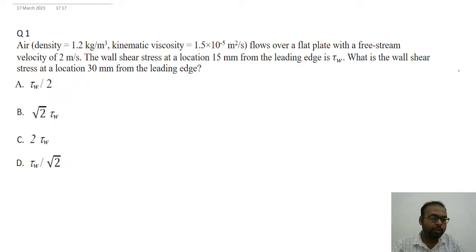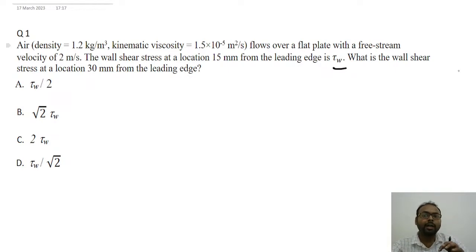So right now we will start, one by one, all the questions that have been asked from the fluid mechanics subject. In the first question, air with density 1.2 kilogram per meter cube and kinematic viscosity 1.5 into 10 to power minus 5 meter square per second flows over a flat plate with a free stream velocity of 2 meter per second. The wall shear stress at a location 15 mm from the leading edge is given by tau W. What is the wall shear stress at a location 30 mm from the leading edge?